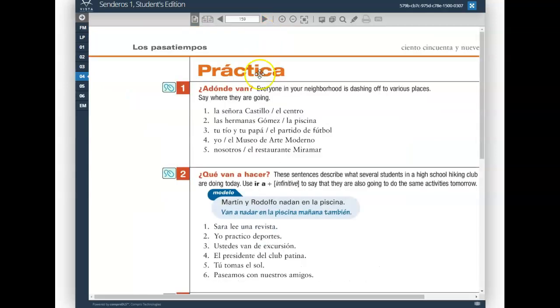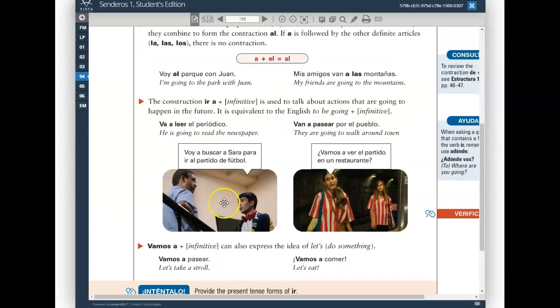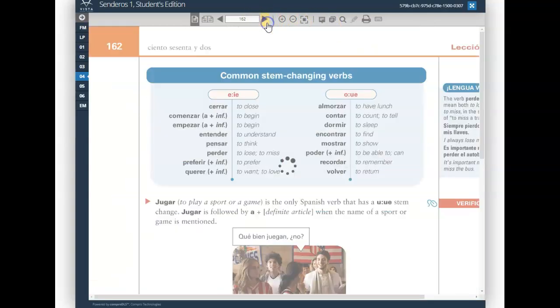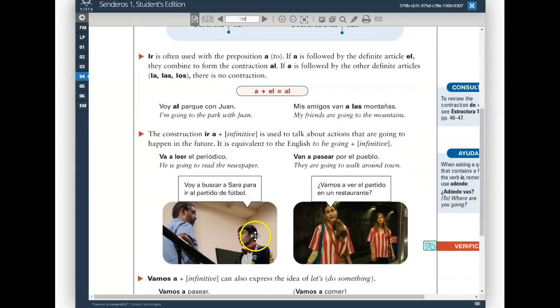And I remember that the construction ir a infinitive, the verb ir, a infinitive, is to express a future action.